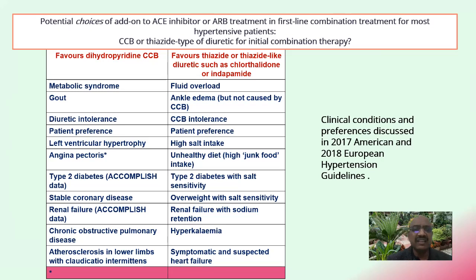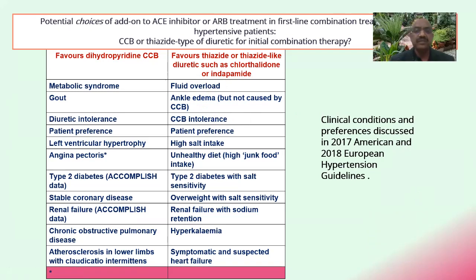I will tell you here that it favors thiazide or thiazide-like diuretics if there is fluid overload, ankle edema, but not caused by CCBs, and if there is already calcium channel blocker intolerance, or if there is patient preference or high salt intake or unhealthy diet, like high junk food, better you take advantage of the diuretics.